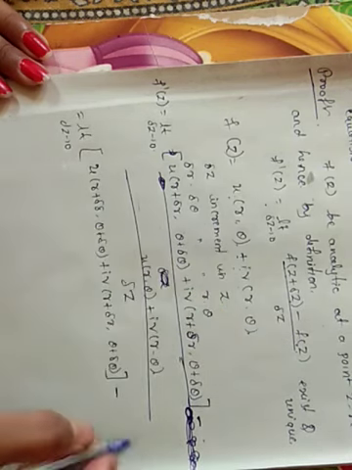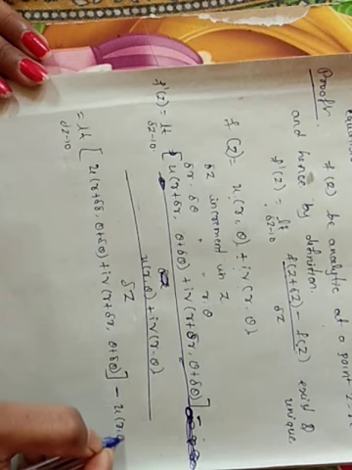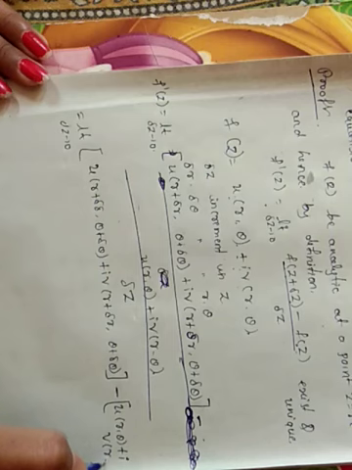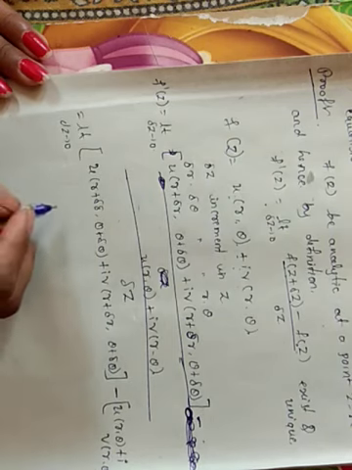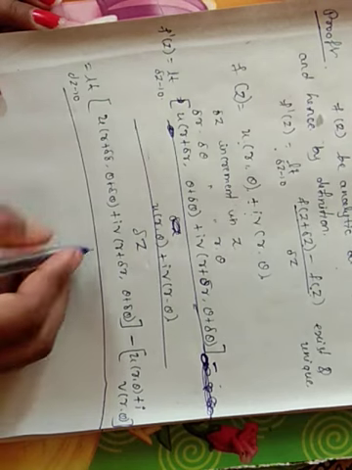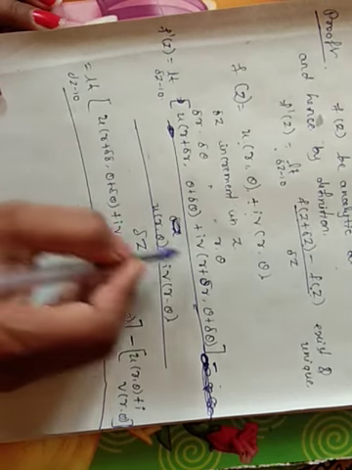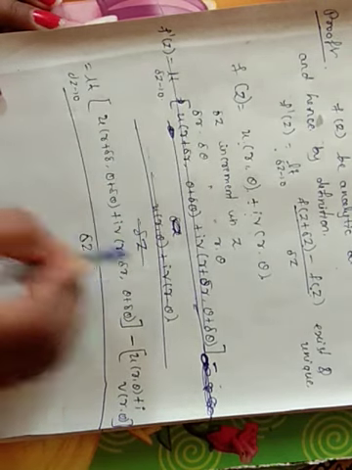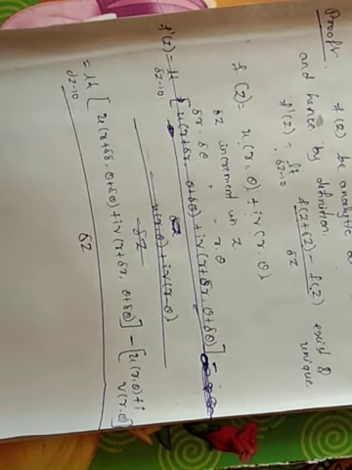F of z equals u of r comma theta, put a bracket, plus i into v of r comma theta, whole divided by delta z. So I just rewrote it here.